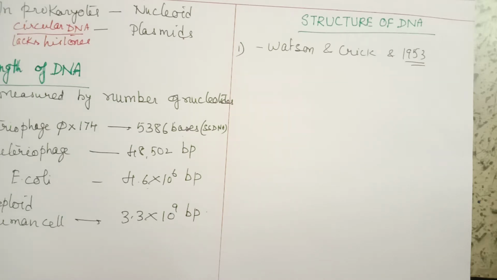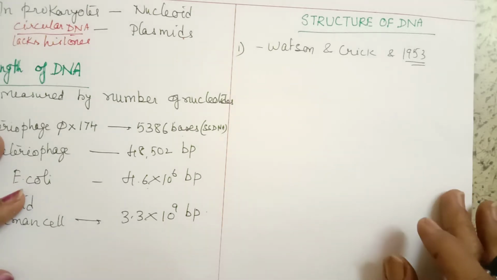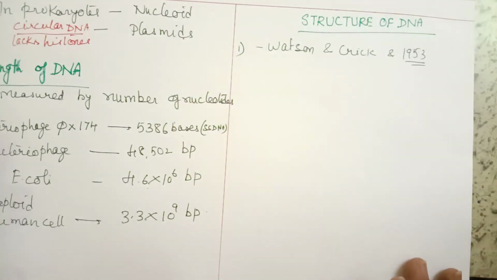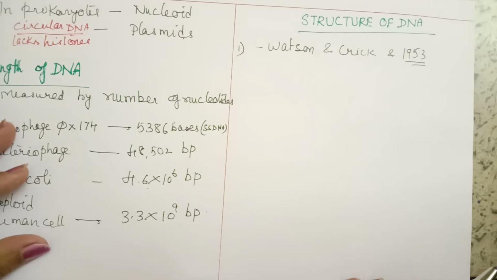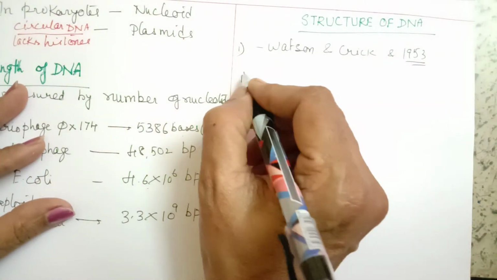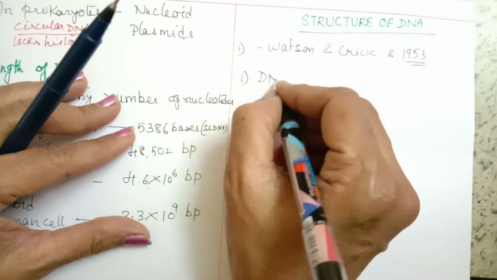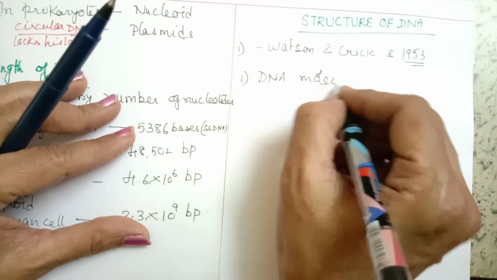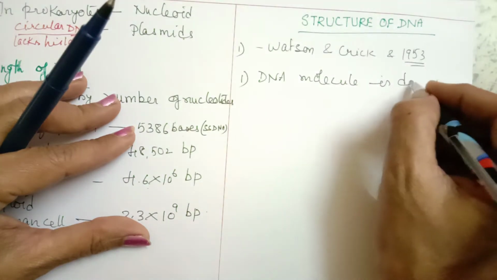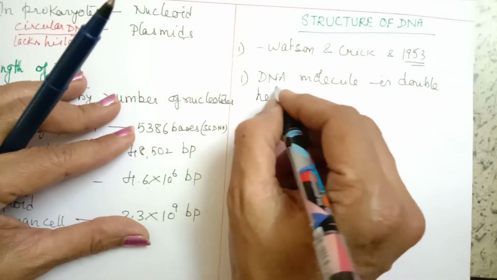By using various techniques like X-ray crystallography and other techniques used by other scientists to understand the structure of DNA, based on various other studies, finally Watson and Crick proposed a double helical model of DNA. This double helical structure of DNA I am going to discuss in different subheadings. So first subheading, first part: DNA molecule is a double helix.